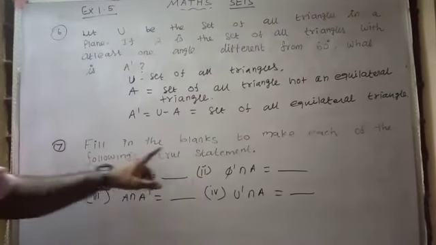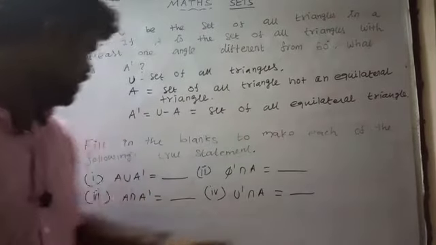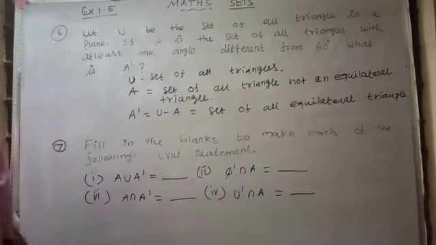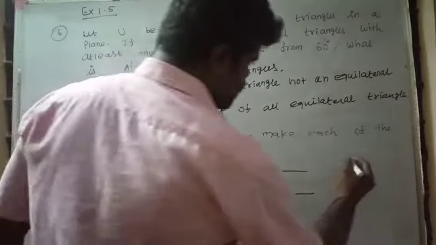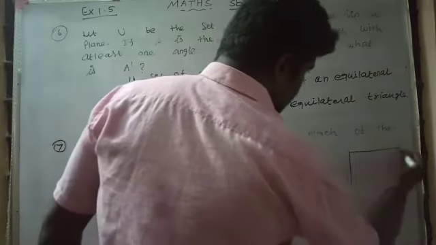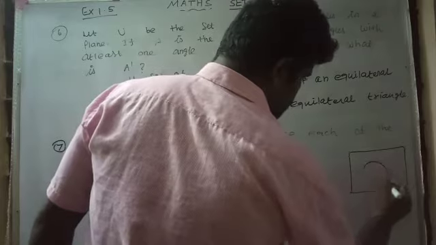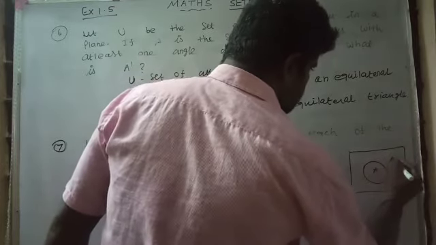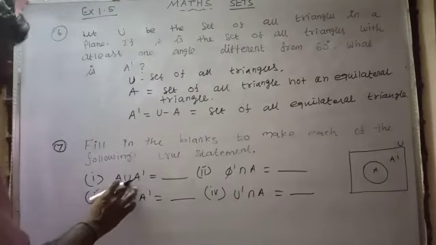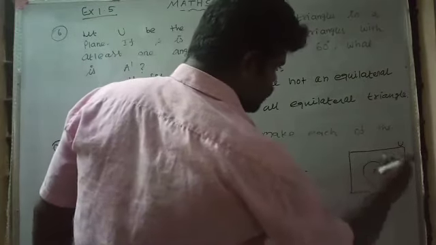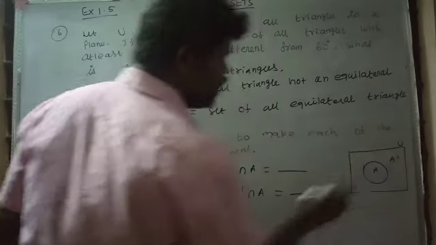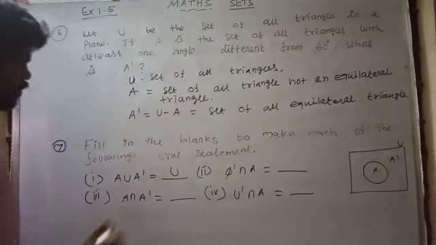Number 7. Fill in the blanks to make each of the following a true statement. Number 1, A ∪ A'. We have discussed it in the Venn diagram. This is set A, this is A', totally U. A ∪ A': this is A and this area is A'. We have to add both areas, which is called U, the universal set.